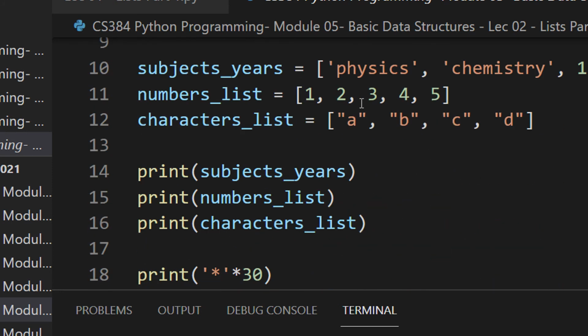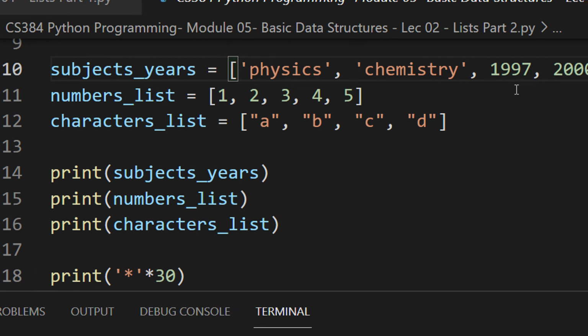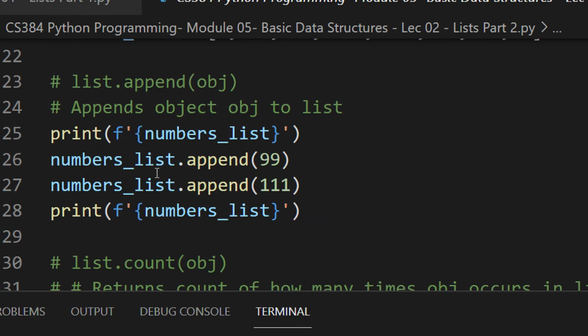So again, the previous case only. We have three lists: physics, chemistry. In this case, we will actually see what list functions there are, how many list functions are there actually, right? So this all is the same. Now you can see this is an f-string, which I have already seen. So basically we are printing the number list as it is. Now you can see there is a function called append, right? Append basically just sees that this number will be appended to the end of the list.